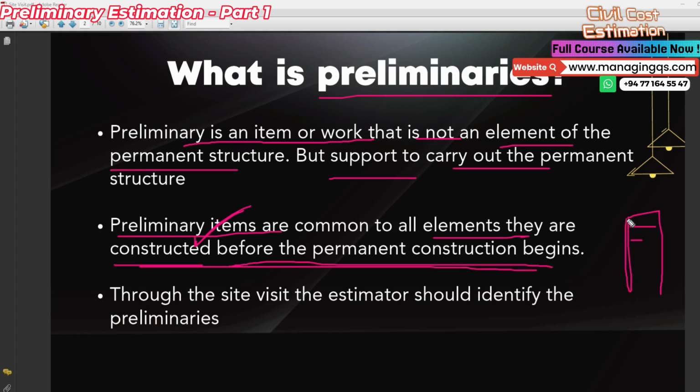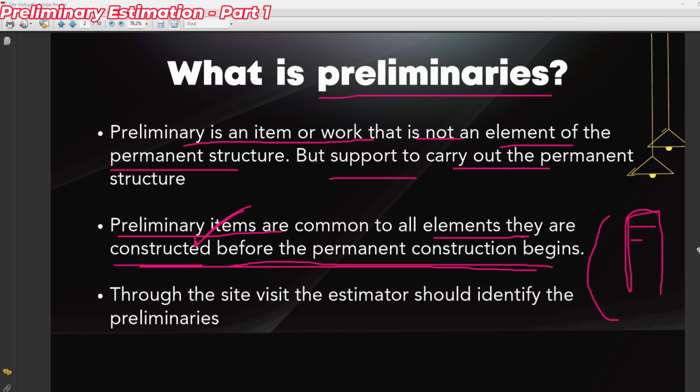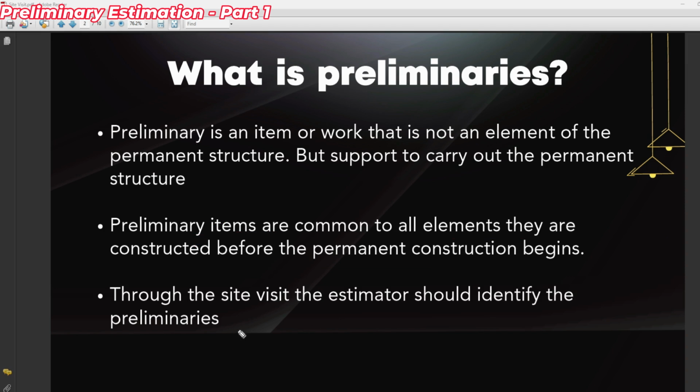I will discuss these things a little bit later. The final thing is that at tendering time, the estimator must visit the site to identify the preliminary works.